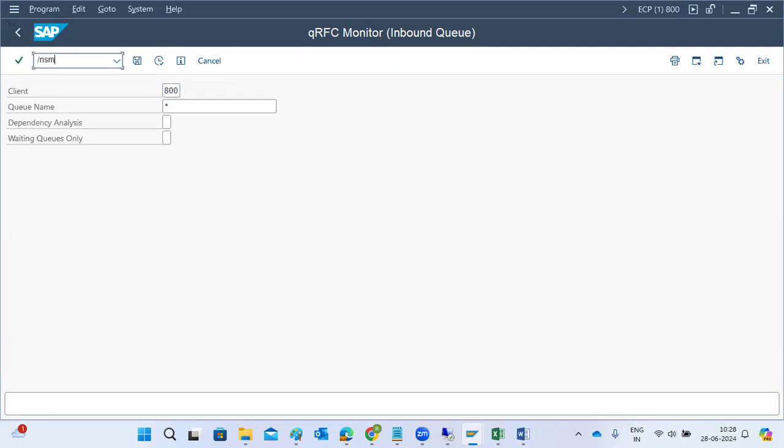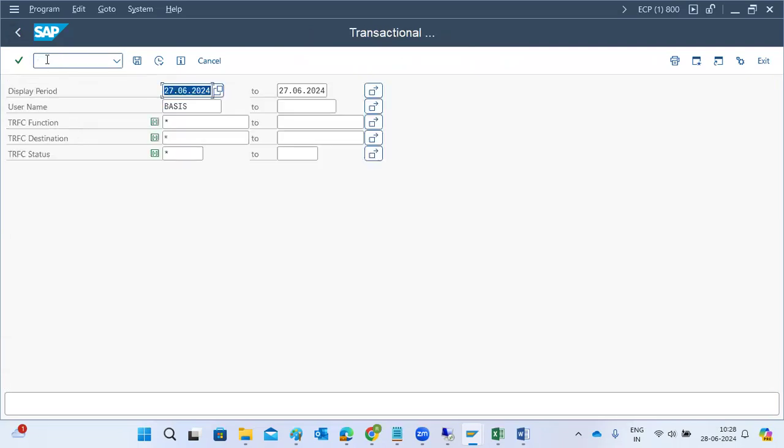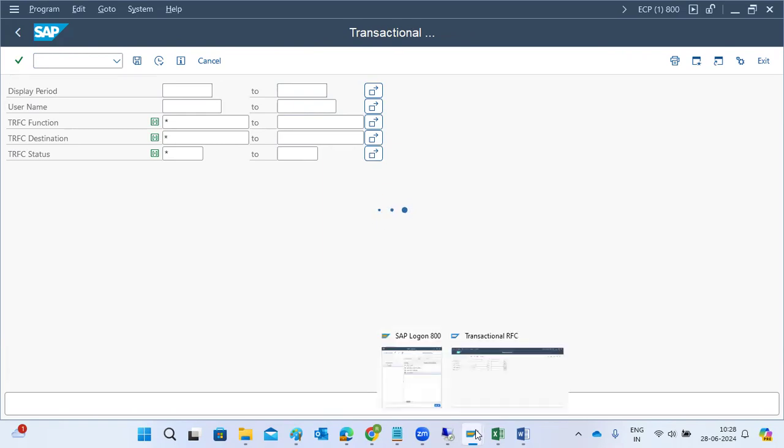Also in SM58, check whether any transactional RFCs failed. We need to check all the transactional RFCs as well here, right? We need to check all those things if there are any failed transactional RFCs. Any old update records or not, we need to check all those things. We have to cross check all the information here.